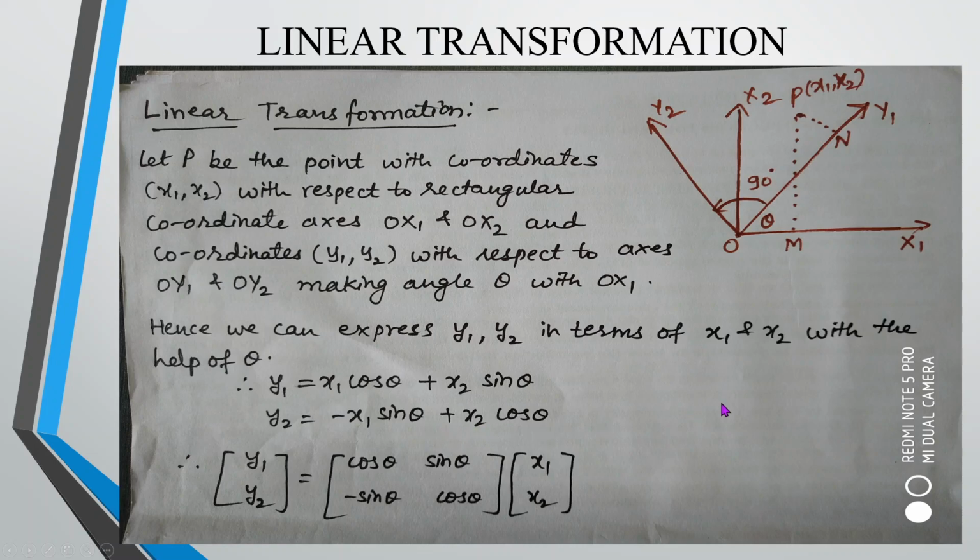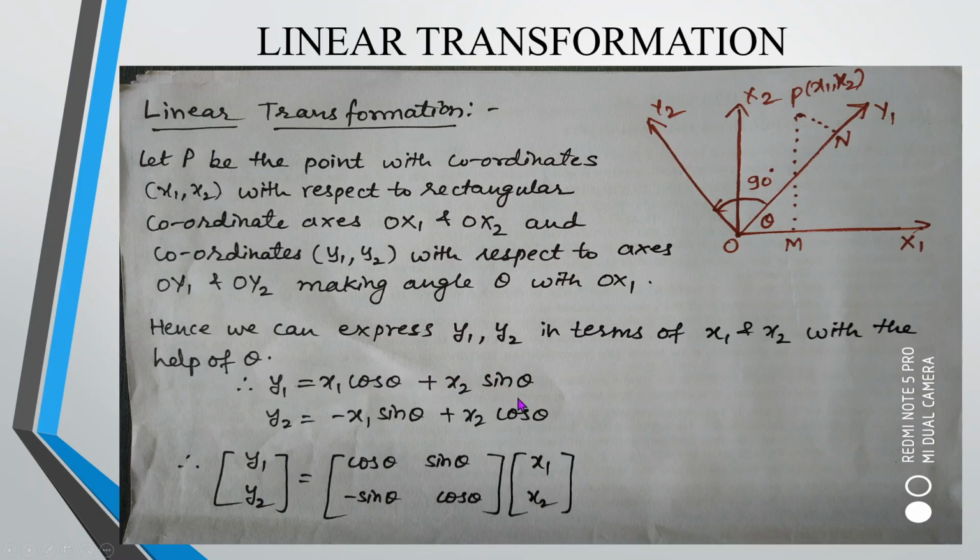My aim, after establishing this relationship, is to convert it into matrix form, because I am mostly dealing with concepts related to matrices. Everybody knows that if there are two variables and two equations, its conversion into matrix form will obviously be a 2 cross 2 matrix. Also, the product of the matrices should be compatible. So on the left I have the column matrix y1, y2.